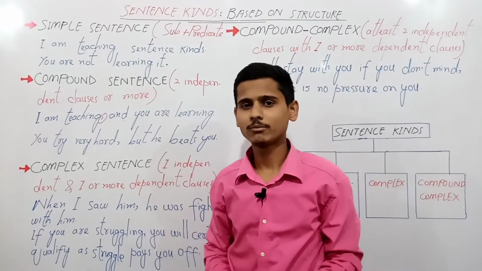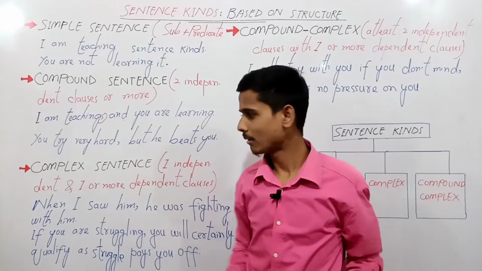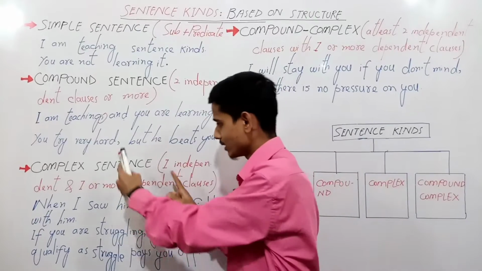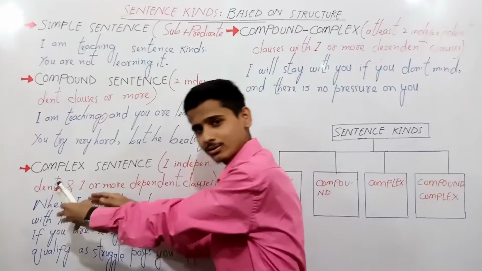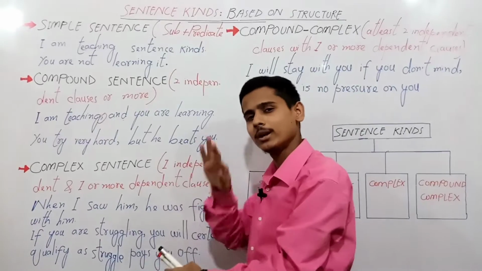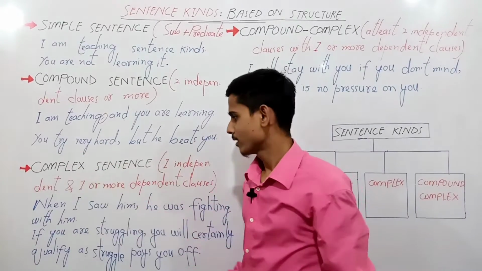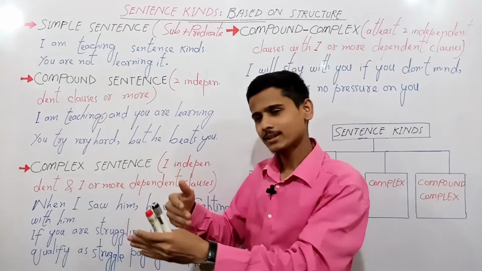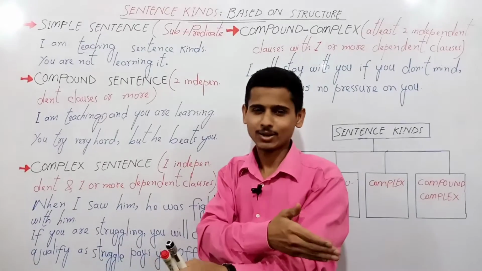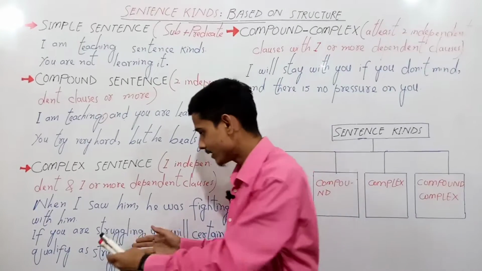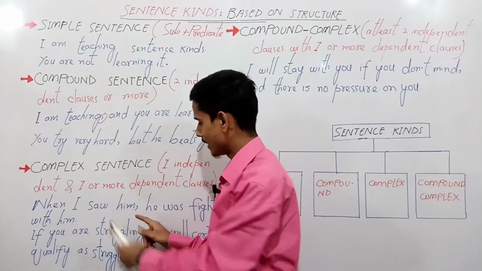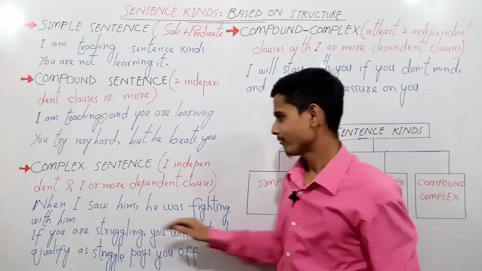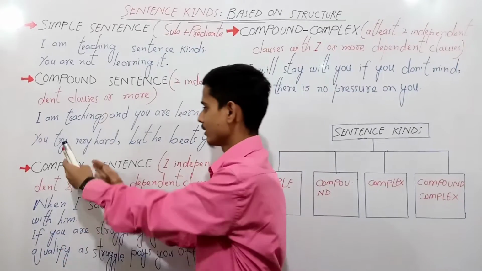If you don't know, no problem, we are going to do a video lesson, inshallah, hopefully, with no promise on that as well. You must put a comma here when you use a dependent clause first, right? If it comes next, then you have to remove the comma. For example, if I say he was fighting with him when I saw him, here I have placed the dependent clause second, so it needs no comma. But since I have put the dependent clause first here, it must have a comma, right? He was fighting with him. Now this was the first example of a complex sentence.